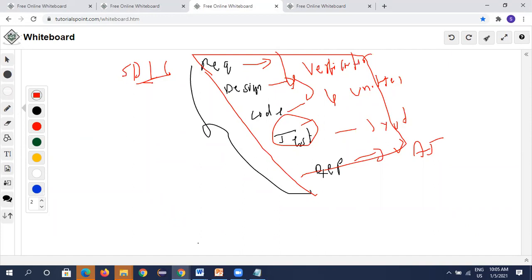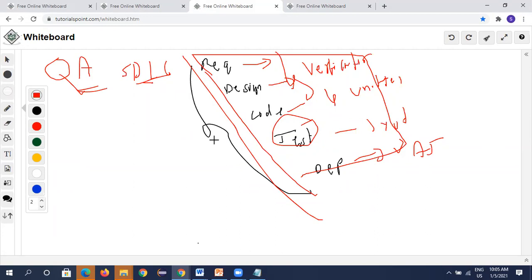So a person who is involved in all areas of this, requirement, design, coding, testing, deployment, is called QA, quality analyst, or quality assurance. Verification part, validation part, system testing, dynamic testing, black box testing, white box testing, UAT, unit testing, all things.